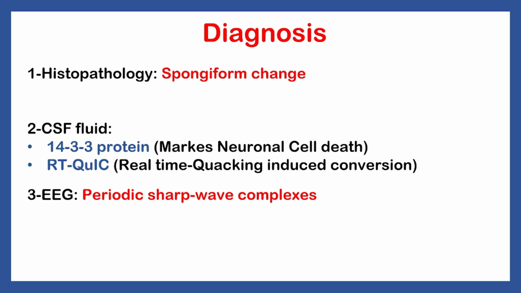Third, we can do EEG for this patient, or electroencephalogram, which if we see periodic sharp wave complexes, we can say that this patient has Creutzfeldt-Jakob disease. But not every patient has periodic sharp wave complexes within their EEG. The most commonly used tests for patients who are suspected of Creutzfeldt-Jakob disease are the CSF fluid tests, 14-3-3 protein, and real-time quaking-induced conversion. Also, sadly, there is no cure or treatment for this disease.